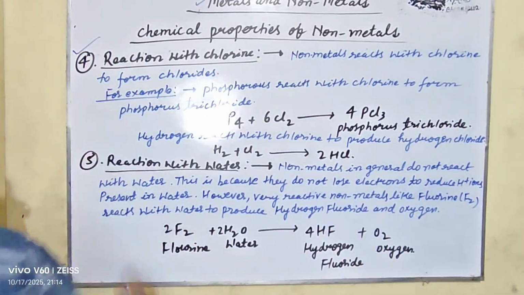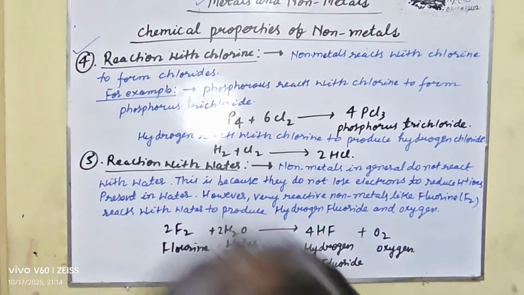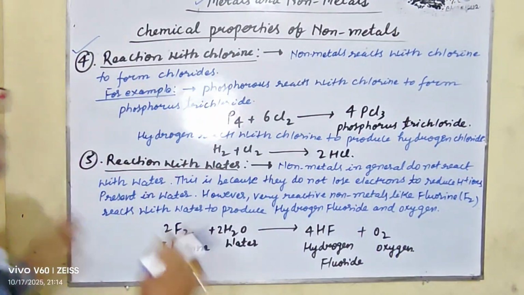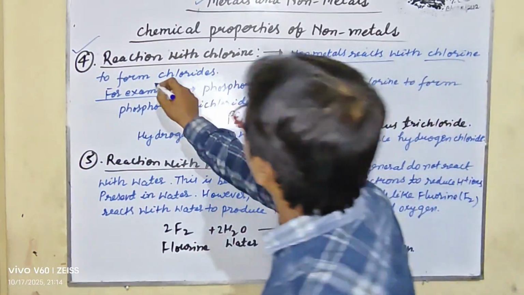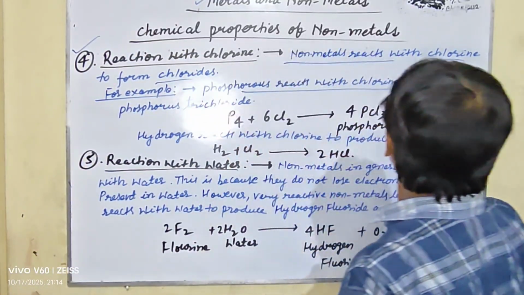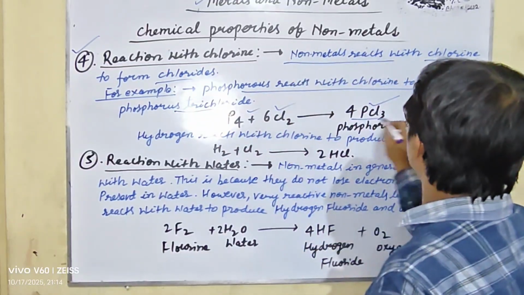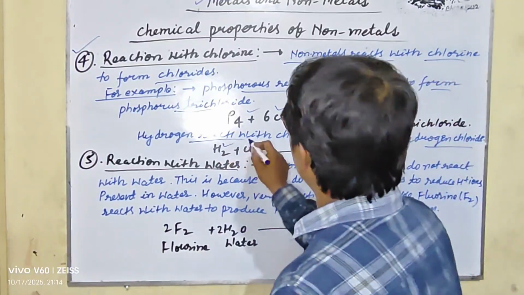So my dear student, let us clear the reactions. First is the electronegative character, second is the reaction with oxygen, third is the reaction with acid, fourth is the reaction with chlorine, and fifth is the reaction with water. The fourth is the reaction with chlorine. Non-metals react with chlorine to form chlorides. Phosphorus reacts with chlorine to form phosphorus trichloride. Hydrogen reacts with chlorine to produce hydrogen chloride.